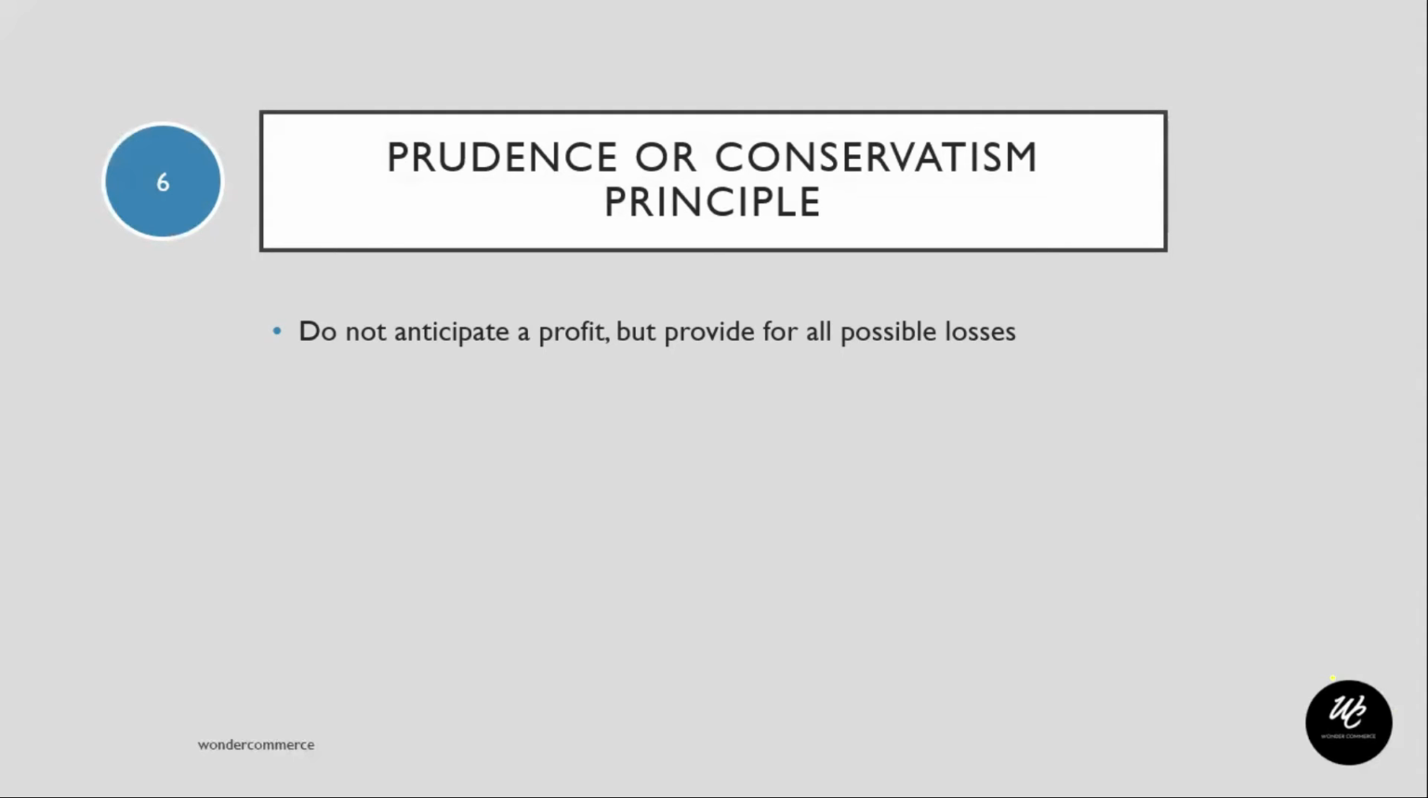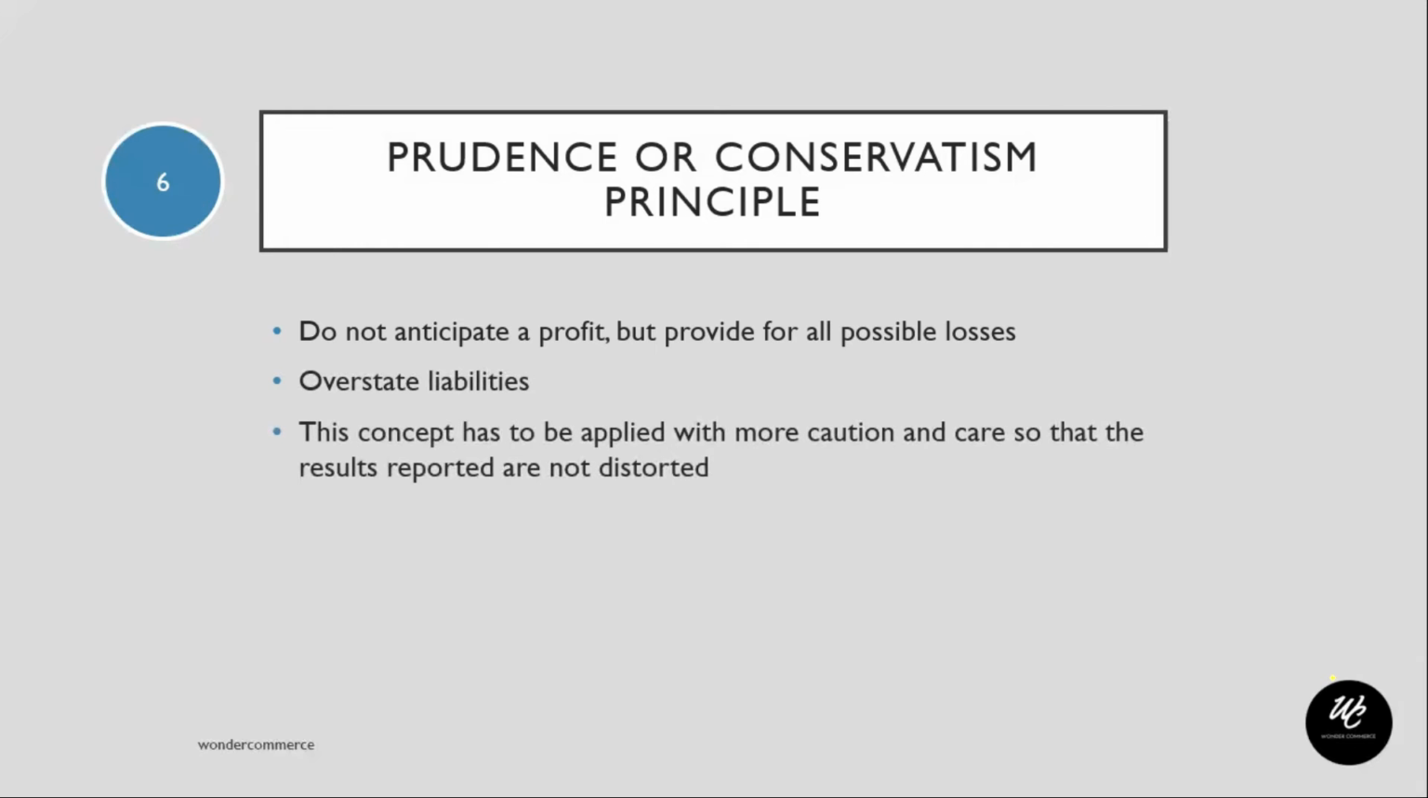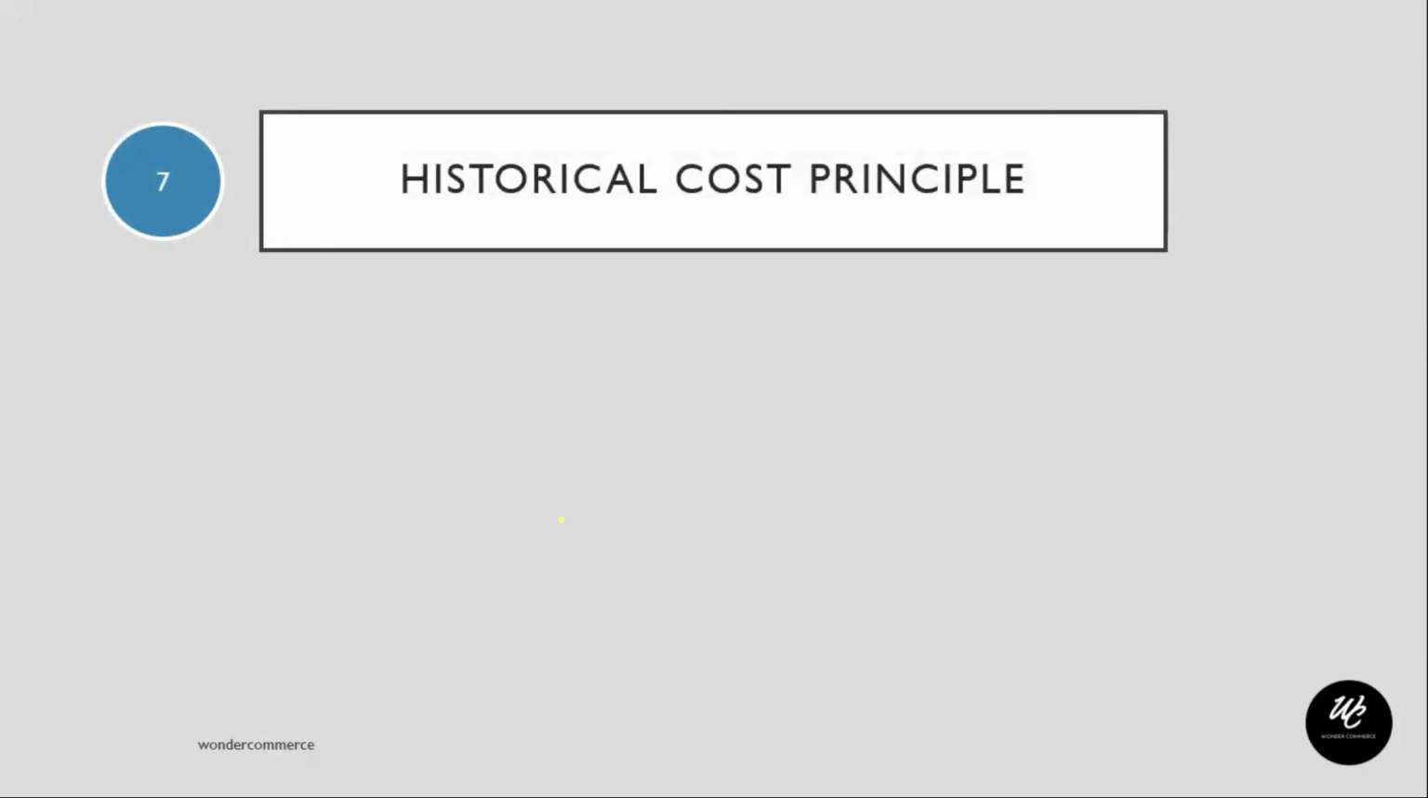In order to do this, the business sets aside some amount of money from the profit to manage any future losses that might be there for the business. So this is the prudence or conservatism principle. What happens here is that liabilities are generally overstated, and sometimes manipulation can also happen through this principle. So this concept has to be applied with more caution and care so that the results reported are not distorted.